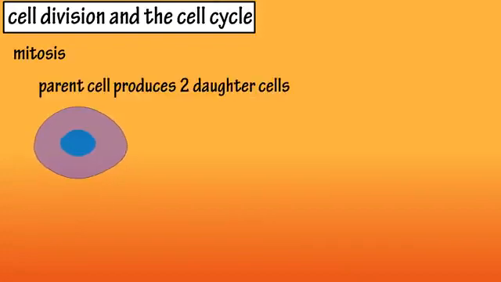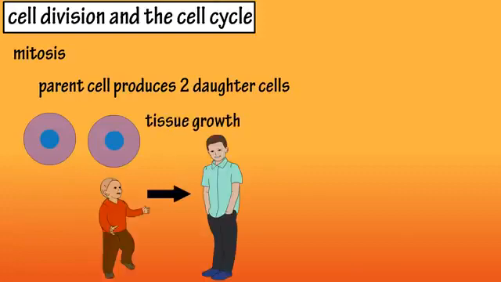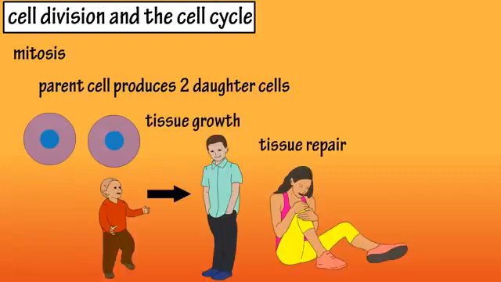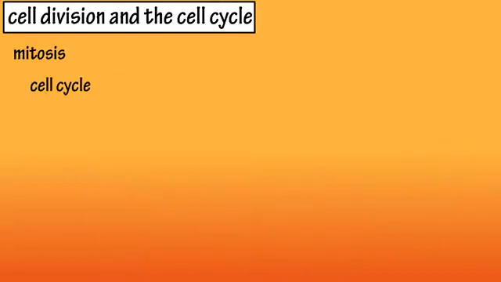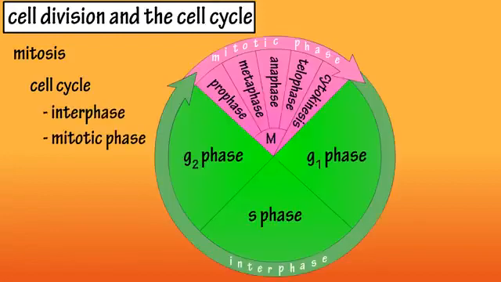Cell division occurs when a parent cell divides to produce two daughter cells. Cell division is important in tissue growth, tissue repair caused by some sort of trauma or disease, and replacement of dying or old cells. The cell division cycle has two major phases, interphase and the mitotic phase. We will use the chart on the screen to go through this process.